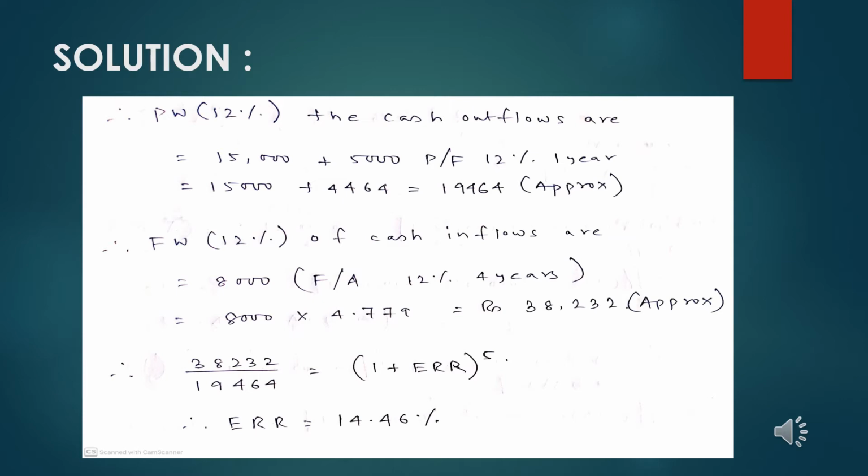Now, when we have successfully calculated the ERR value, should the organization invest in it or not? That particular decision needs the comparison of the project's ERR with the marginal rate of return of the project, where the marginal rate of return is 12% and the external rate of return is 14.46%. As we see that the external rate of return is greater than the marginal rate of return, the project should be accepted and invested in by the organization.